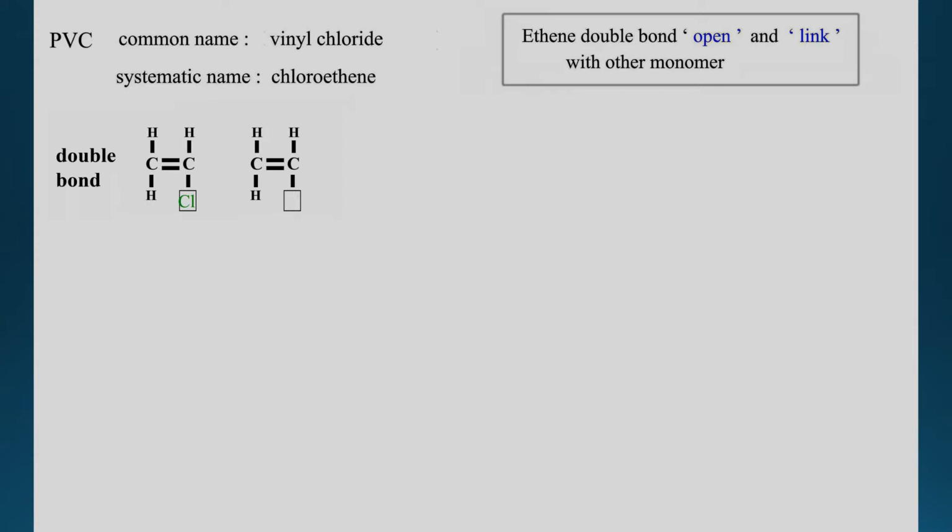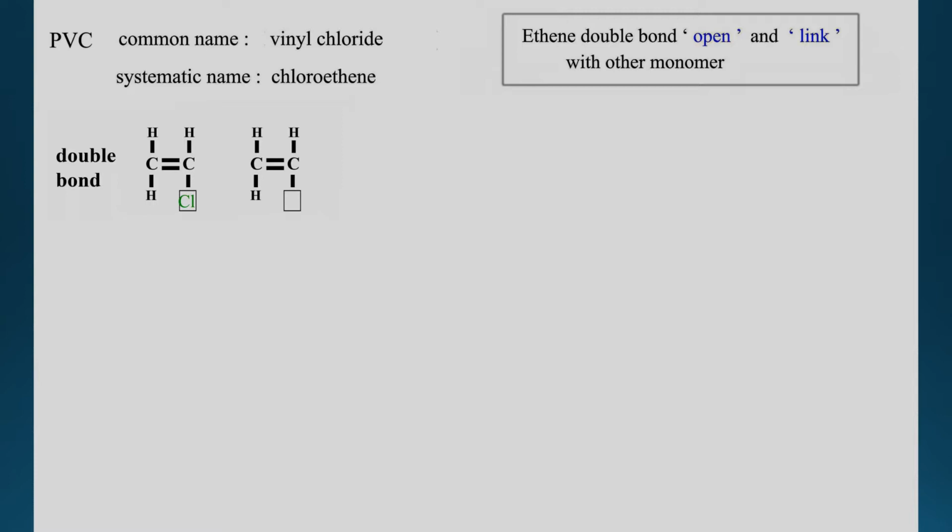PVC. Student, please know the name. It has a common name called vinyl chloride, and you also have a system name called chloroethene. Why is it called chloroethene? Because it is an ethene, double bond 2 C, with a chlorine. So it's called chloroethene. That's the system name.